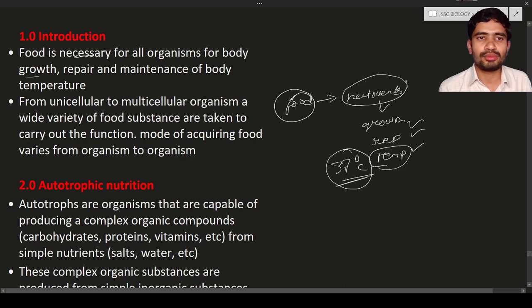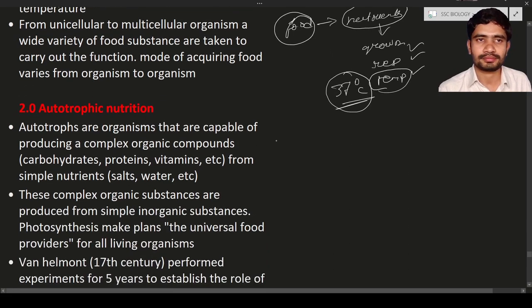Now, from unicellular to multicellular organism. What is meant by unicellular? Uni means single. So this is the amoeba, a unicellular organism, and this is the multicellular human being. From unicellular organisms to multicellular organisms like human beings, a wide variety of food is taken.